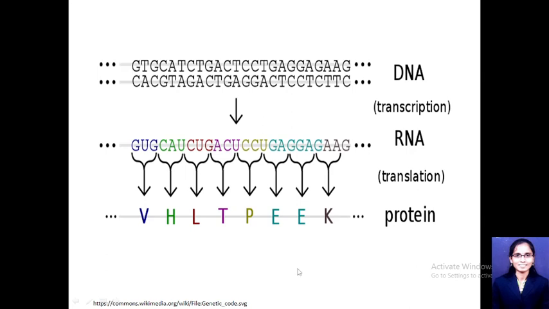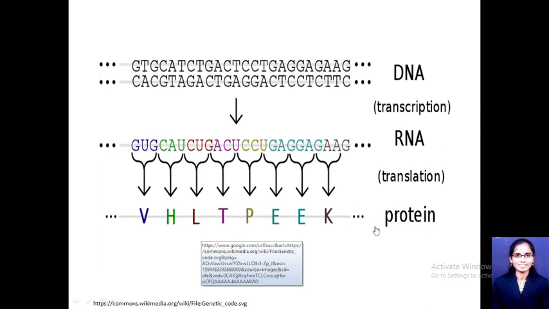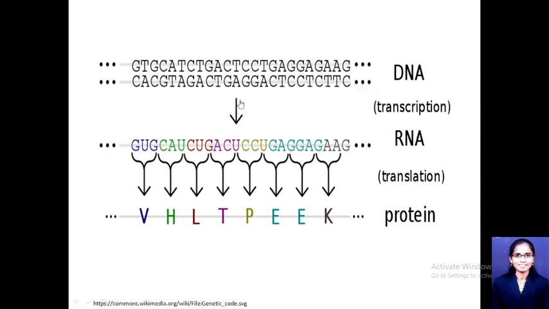Now the proteins are indicated by the single letter code, that is V for valine, H for histidine, L for leucine, T for threonine, P for proline, like that. So this is the central dogma, that is the transcription process in which RNA is synthesized by using DNA as a template, and proteins are synthesized by using the information from the RNA.